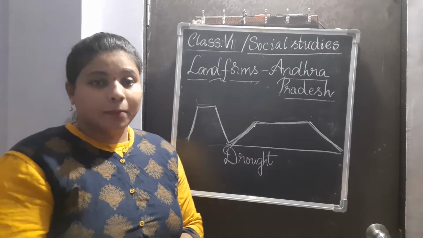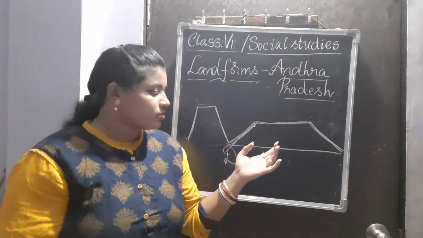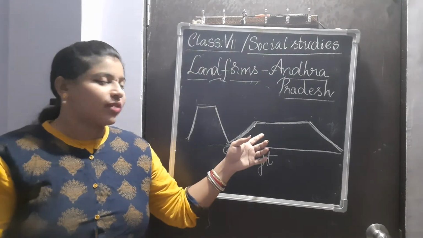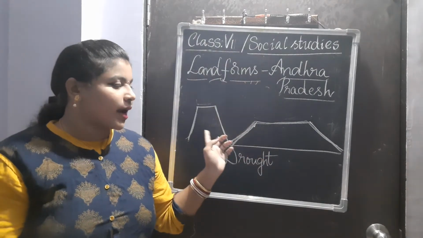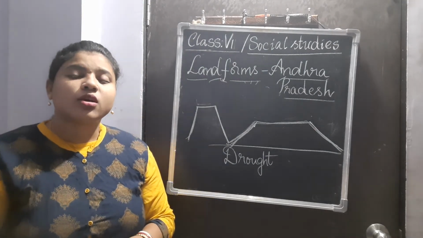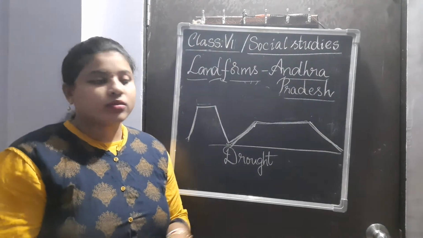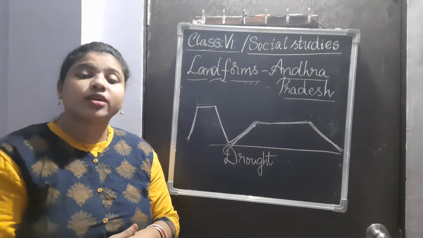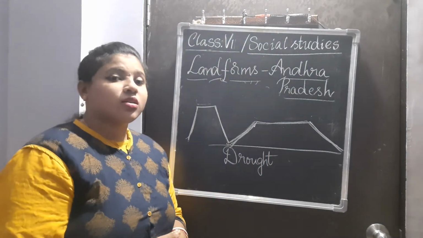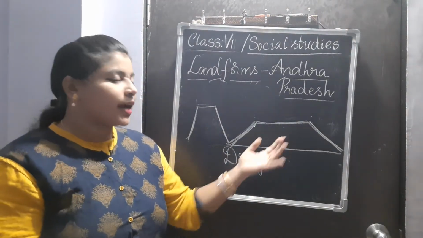the food crops. But these lands can be used to grow crops like cotton, and these have red soil. This kind of plateau area has red soil, so they can grow chilies and turmeric. They can also grow lentils and maize. These are the cash crops which can grow in the plateau areas.